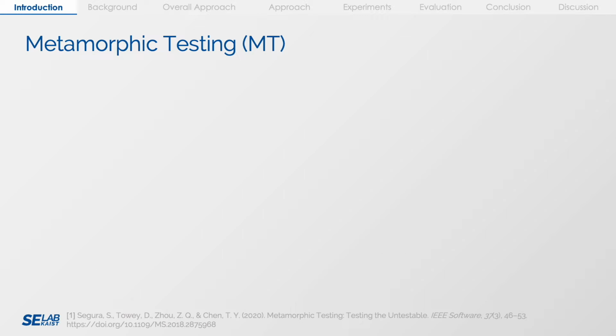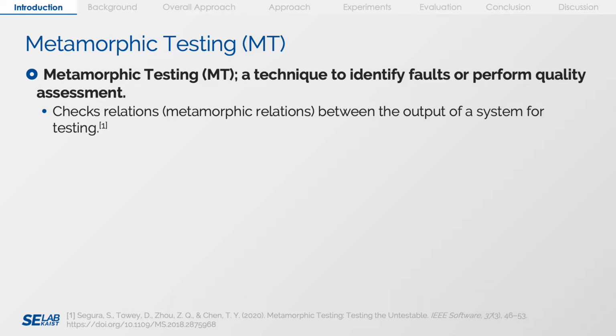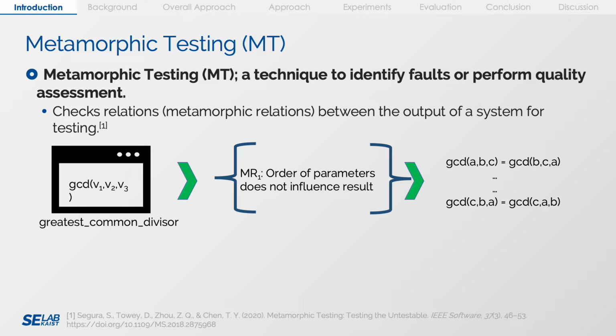Metamorphic testing. Metamorphic testing is an area of software testing that aims to ease the test oracle problem. In metamorphic testing, a metamorphic relation is defined for the output of the system under test. A violation of this metamorphic relation would then indicate that the system under test is faulty. Suppose we have a simple program that calculates the greatest common divisor. A simple metamorphic relation is that the order of input parameters should not influence the result.